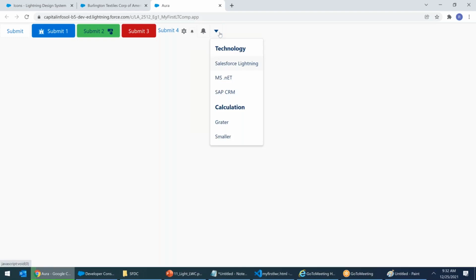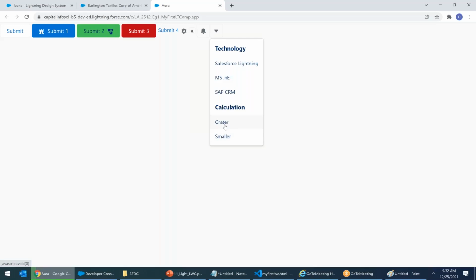I click on this and you see under calculations, you cannot click calculation because calculation is not a menu. It's a header. It's a subheader. Technology is a subheader. Inside the technology, I have Salesforce, Microsoft .NET. There you are getting a hand to click.